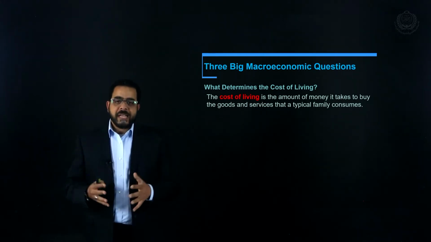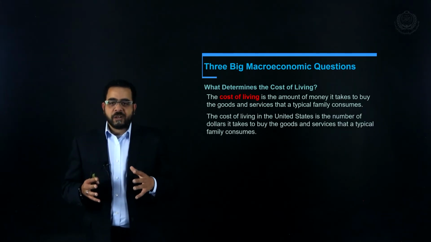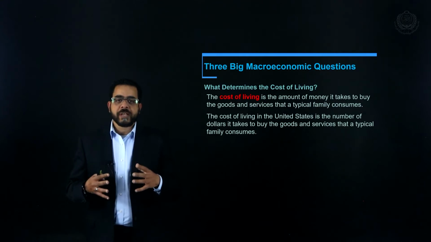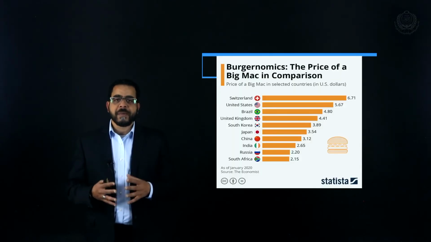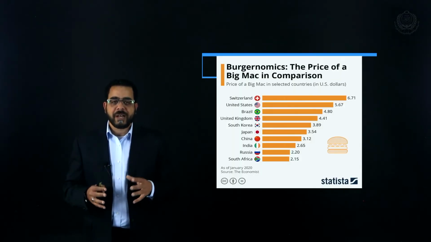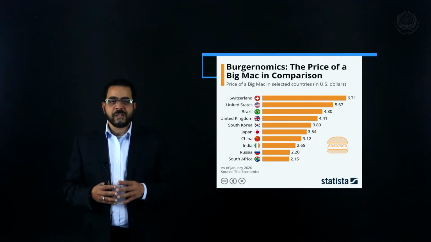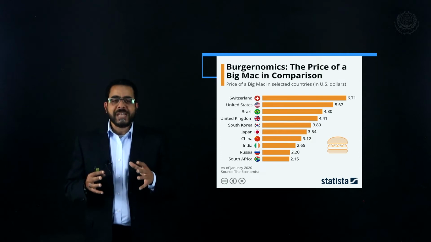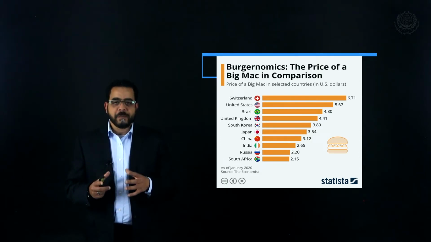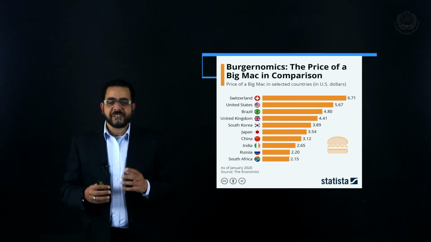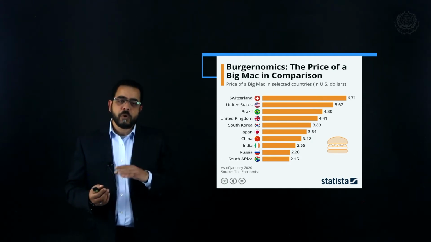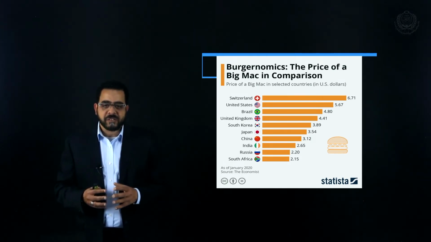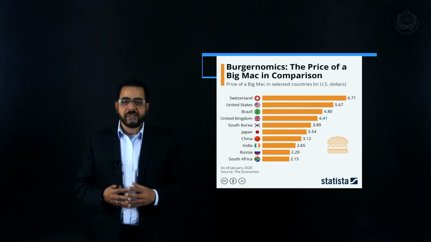Another interesting way of figuring out which country is more expensive than another is the Big Mac Index. This was constructed by a famous economic magazine called The Economist. In this index, we compare the price of a Big Mac between the different countries, trying to figure out which country has a higher cost of living than another.